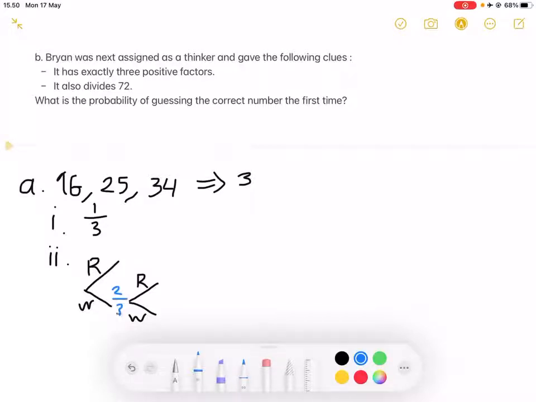And then for the probability of getting it right the second time, notice that since one choice has already been taken, let's assume it's 34, there are only 2 possibilities and only one right answer left. So the probability of getting it right will be 1/2. Therefore our probability for part 2 will be 2/3 times 1/2, which will be 1/3 yet again.